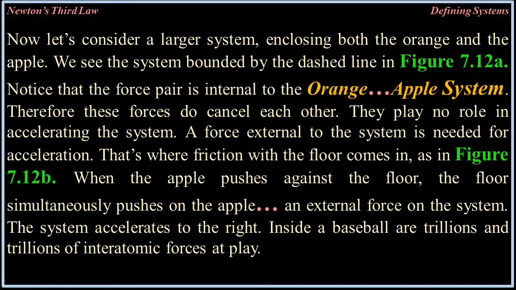Now let's consider a larger system enclosing both the orange and the apple. We see the system bounded by the dashed line in figure 7.12a. Notice that the force pair is internal to the orange-apple system. Therefore, these forces do cancel each other. They play no role in accelerating the system. A force external to the system is needed for acceleration. That's where friction with the floor comes in, as in figure 7.12b.